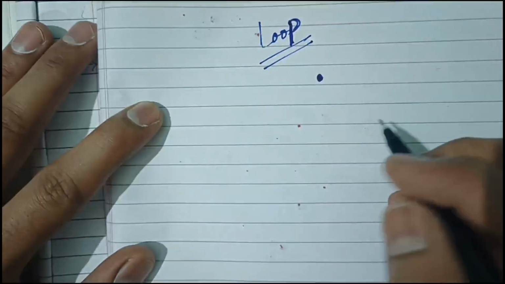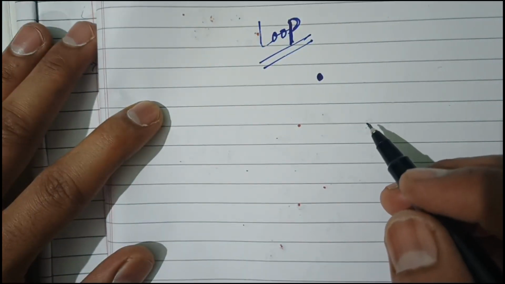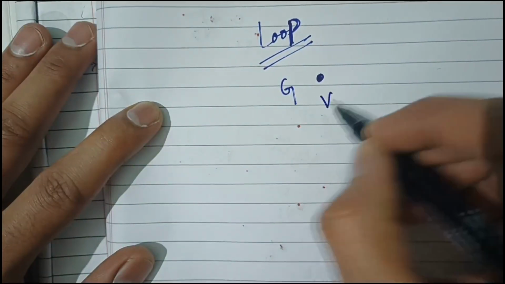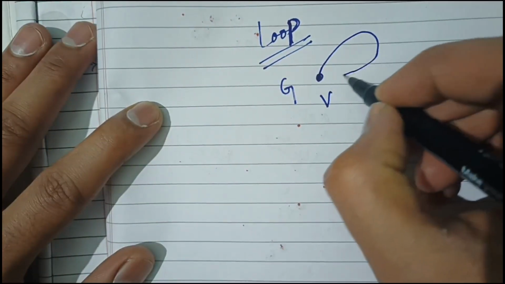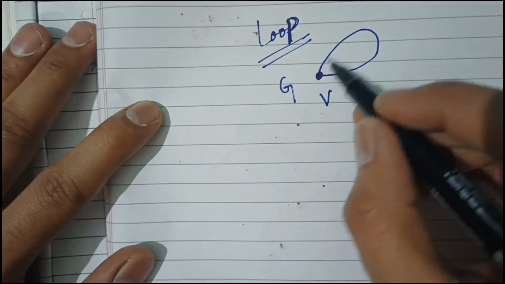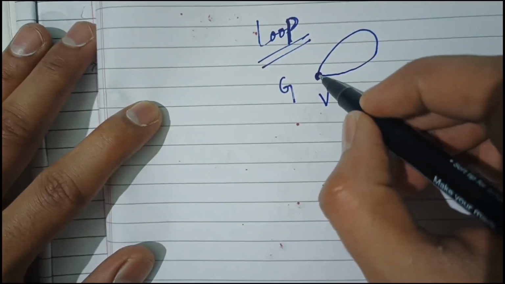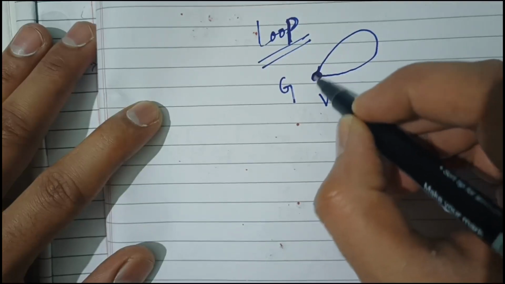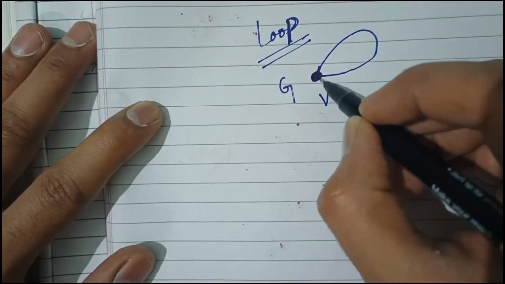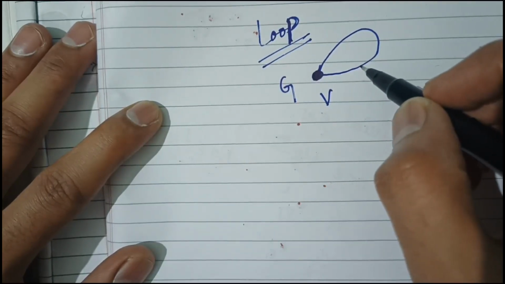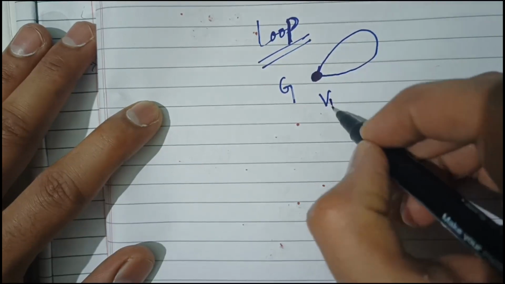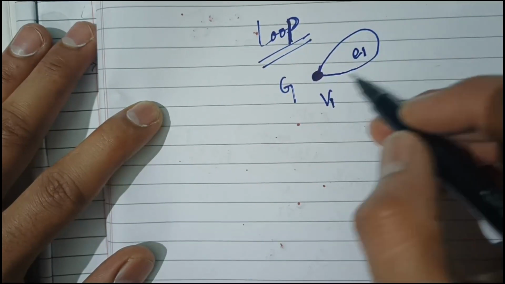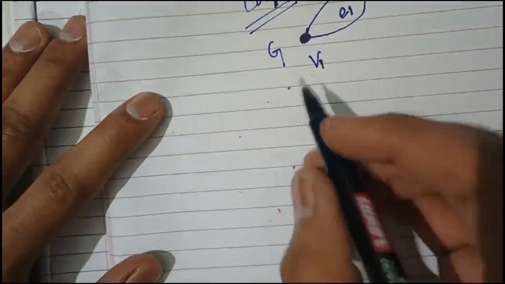Just we have to see the definition, now we have to understand with one example. This is G, with one vertex, V1. It contains one loop, E1. The starting point and ending point of this edge are the same, so we call it a loop. Let's see another example.